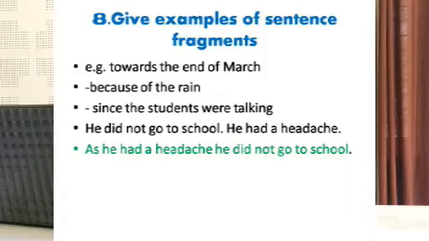So it appears like two independent sentences, but they are actually fragments. Why are they fragments? Because you can easily join them together, like, as he had a headache, he did not go to school. But if you separate these two, they look like choppy sentences, they are too short. That's why we need to join them together. That looks a better sentence when they are joined together.